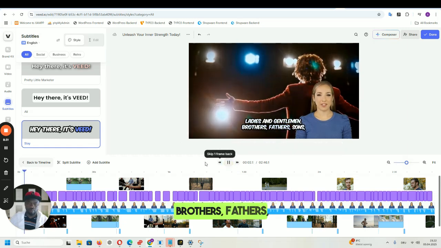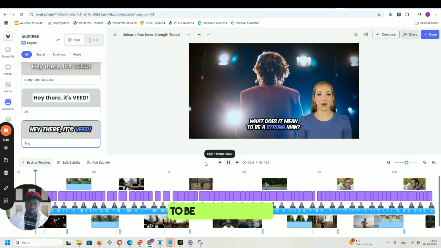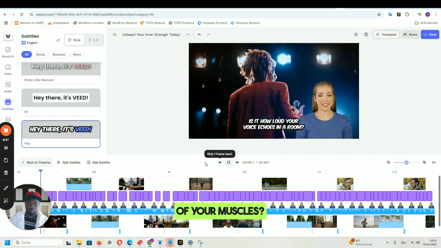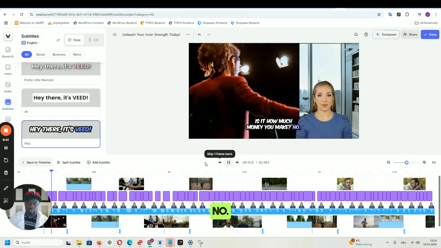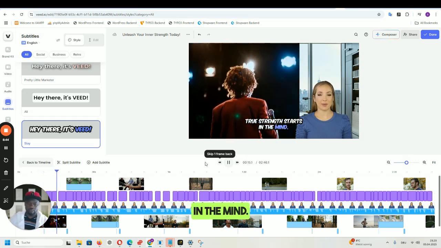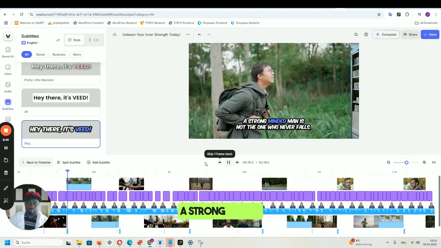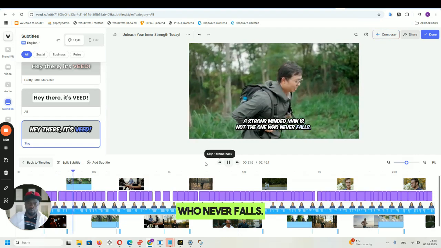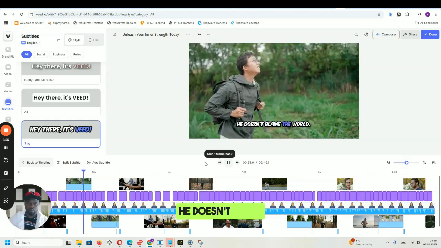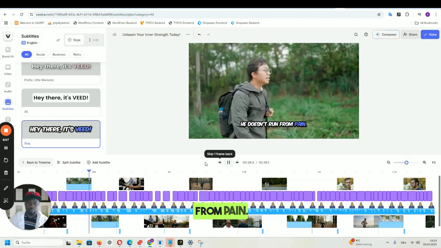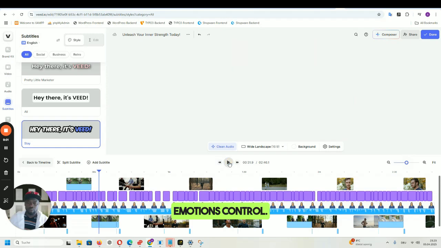Ladies and gentlemen, brothers, fathers, sons, men of all walks of life. Let me ask you something. What does it mean to be a strong man? Is it the size of your muscles? Is it how loud your voice echoes in a room? Is it how much money you make? No. True strength starts in the mind. And to be a strong-minded man, that's the real power. A strong-minded man is not the one who never falls. He's the one who rises every single time he does. He doesn't blame the world. He doesn't run from pain. He learns from it. He grows from it. He doesn't let emotions control.